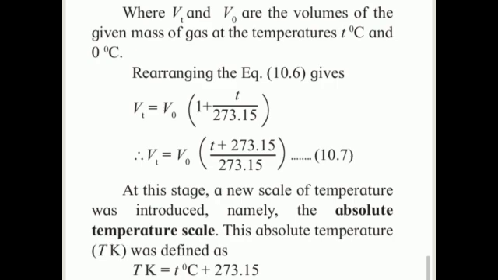At this stage, a new scale of temperature was introduced, namely the absolute temperature scale. The absolute temperature is T K, the temperature in Kelvin, which is equal to the temperature in degree Celsius plus 273.15.